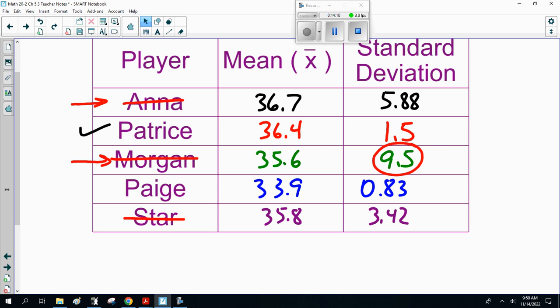Now this video is getting long, so I'm going to pause it here and then we're going to go on and do some more examples. But this is how we calculate a standard deviation. All right? Good luck.